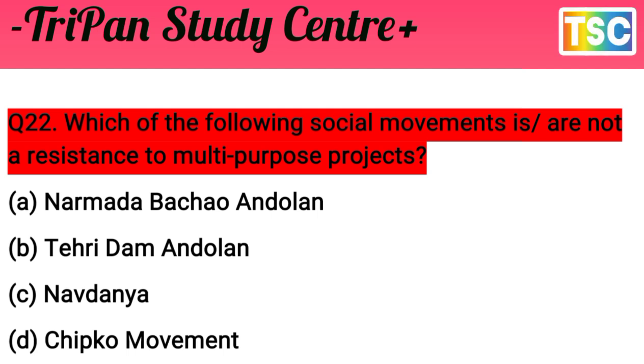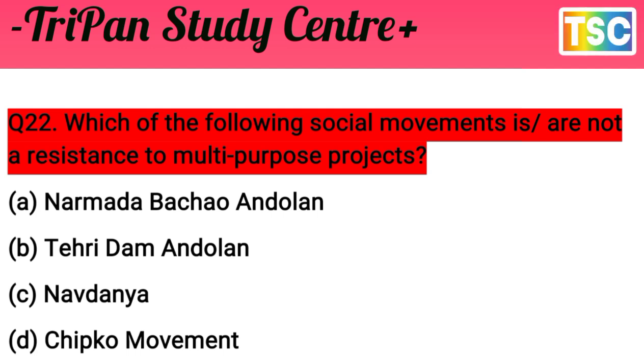A, Narmada Bachao Andolan. B, Tehri Dam Andolan. C, Navdanya. And D, Chipko movement. That's an important option for the exam. Test your IQ level first of all. I give you a few seconds to understand this question. You must have a thought of your answer. Let's see what our answer is.